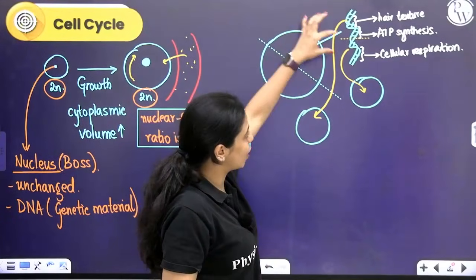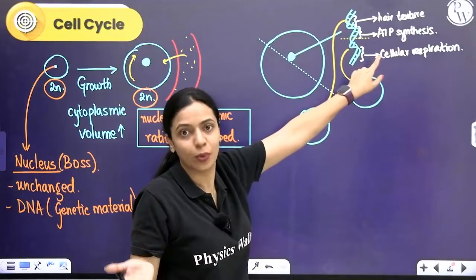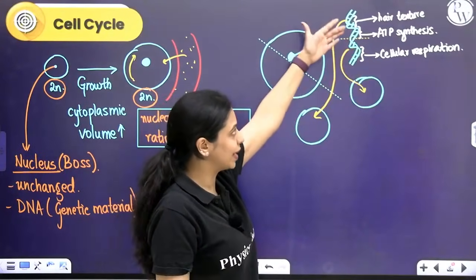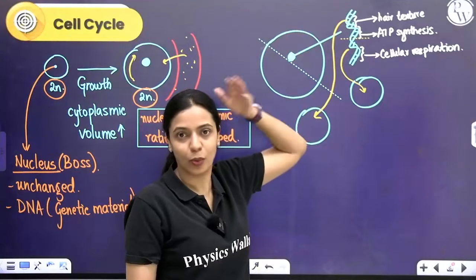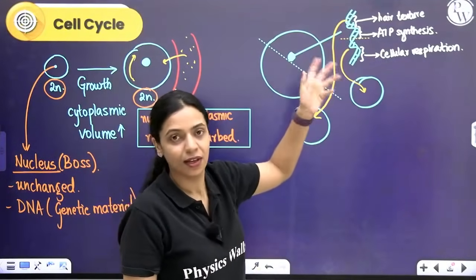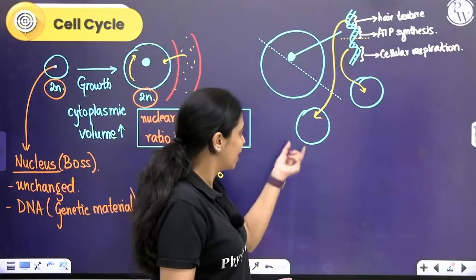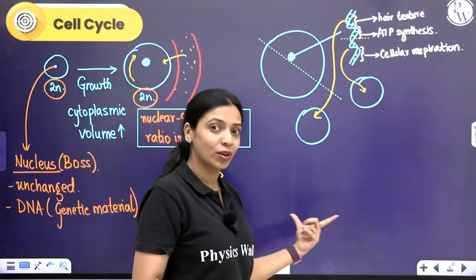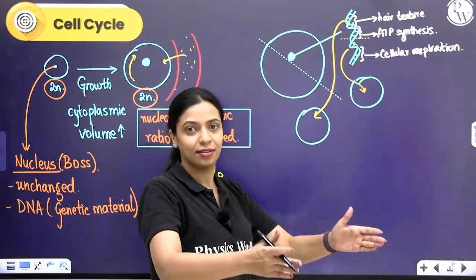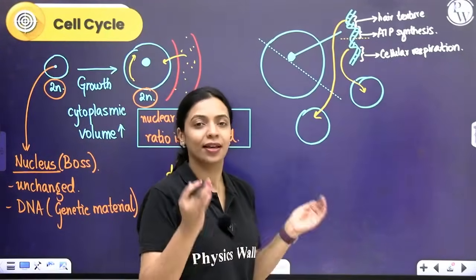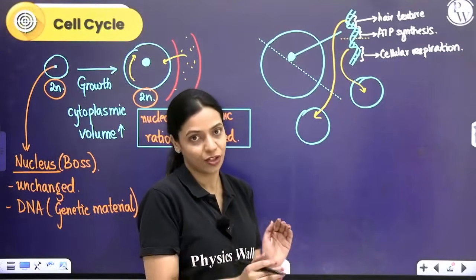This first cell will not have information for some protein required in cellular respiration. This cell will not receive information for probably ATP synthesis and a protein required that controls hair texture. So, incomplete information will be passed on to the next cells. If these decide to divide again, incomplete information will be passed on. For a cell to function normally, the complete set of information has to be there.